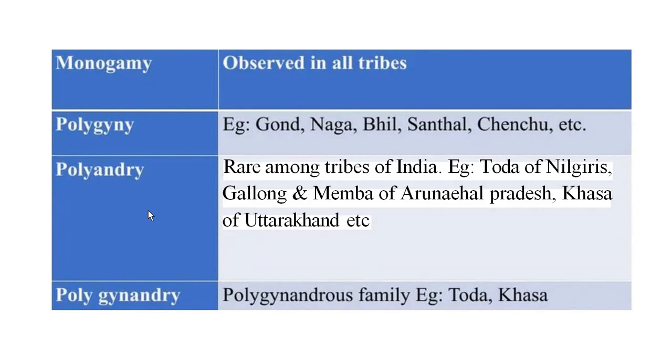You must have read the concept in the Mahabharata: Draupadi was married to five men. So you can relate it to polyandry. It is kind of rare in India because India is majorly a patriarchal society. Inside patriarchy there will always be more males married to multiple females, not one female married to multiple men. So this is a very unique concept. It is very rare among Indian tribes and only performed by some matrilineal clans, that is the Toda of Nilgiri, Kelong, Memba of Arunachal Pradesh, and Khasa of Uttarakhand.